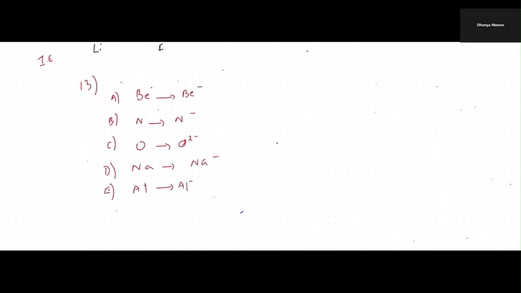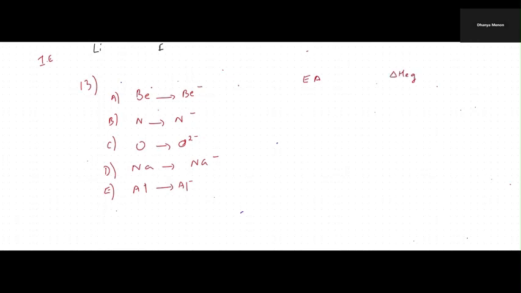So you have to tell electron affinity is negative for which of these. Now, we will talk about electron affinity. We will talk about electron gain enthalpy.